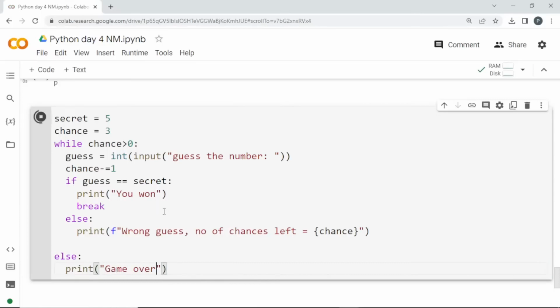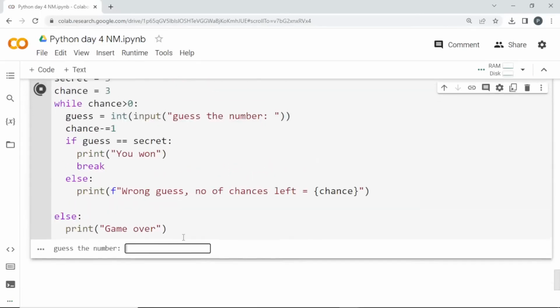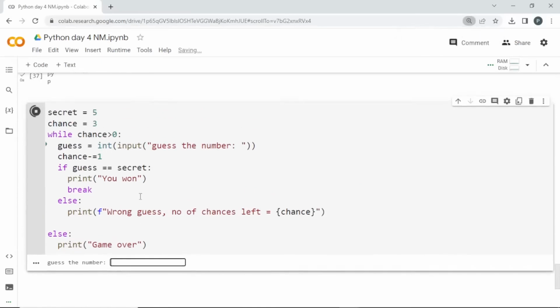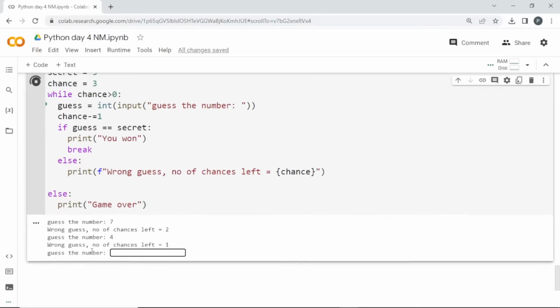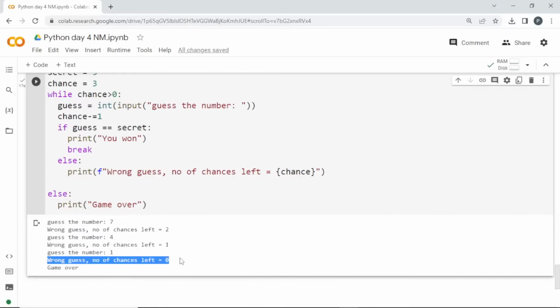If I run this, it asks me to guess the number. I'll enter a wrong number. See here, wrong guess, number of chances left equal to 2. Wrong guess, number of chances left equal to 1. So this is the last chance. I'll enter the wrong number again, and it says chances are over, so the game is over.